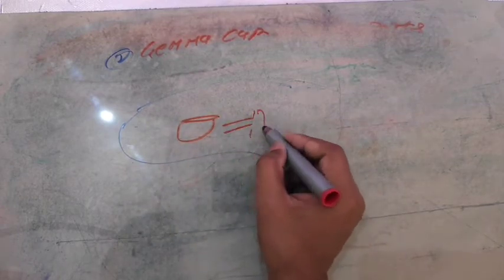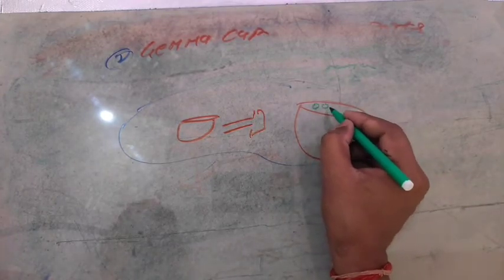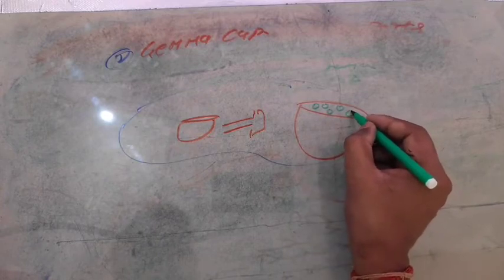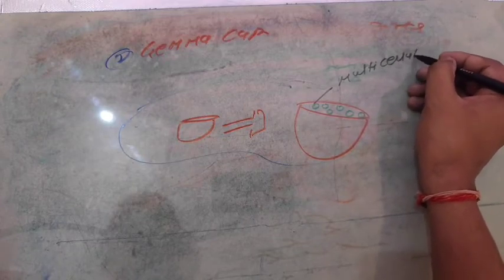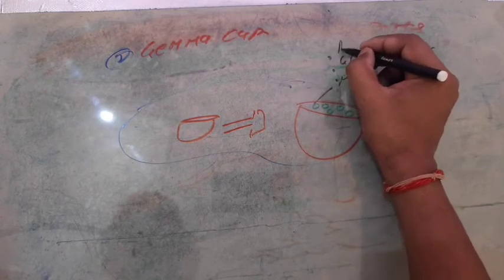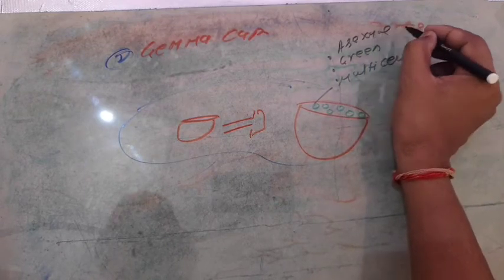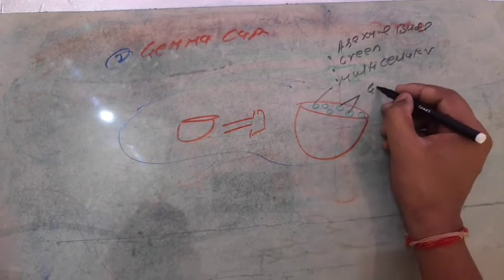When you magnify the cup-like structure, you will find it consists of many multicellular, green, asexual buds. Keep in mind, that is called gemma.